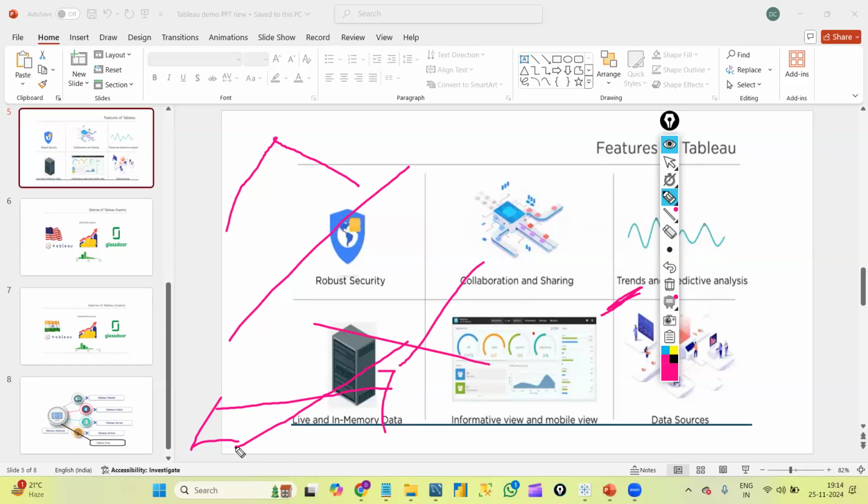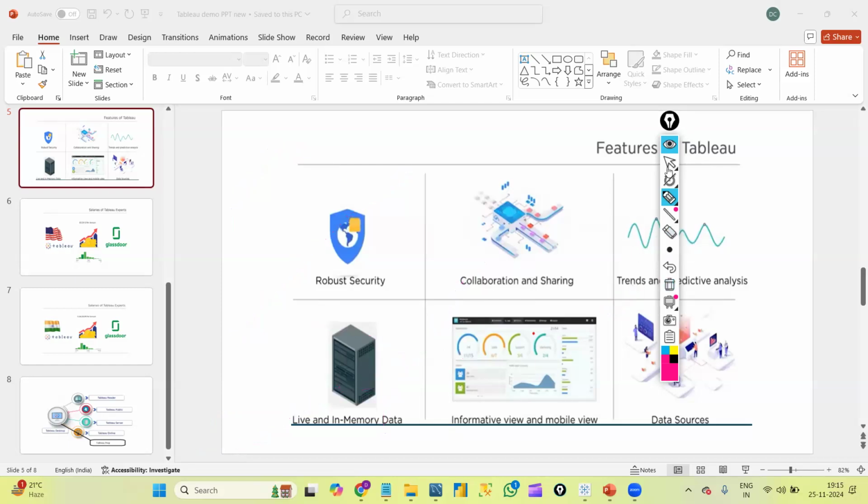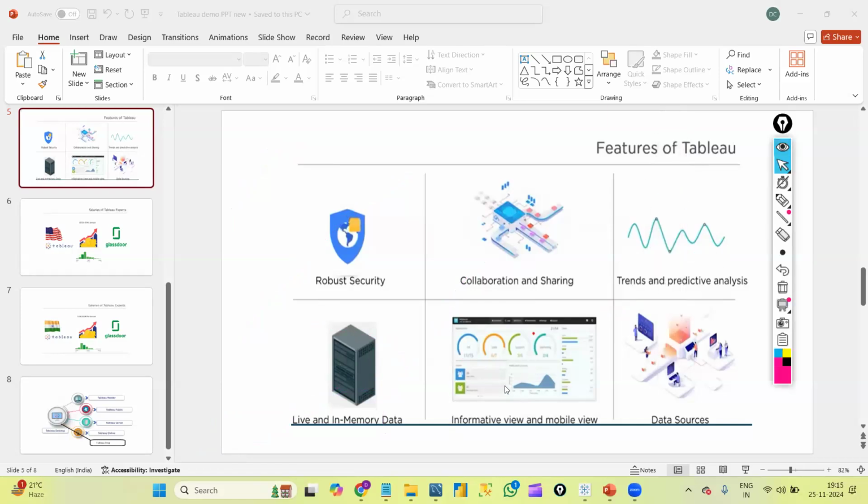Again, this is actually an ML model, that is a machine learning model, which is embedded in Tableau itself at the back end. I mean, in Tableau, with just one option, we can get these graphs. But what is that option? That is again an ML model embedded at the back end, using which it gives us the trends and predictive analysis directly. We will see these options practically going forward.